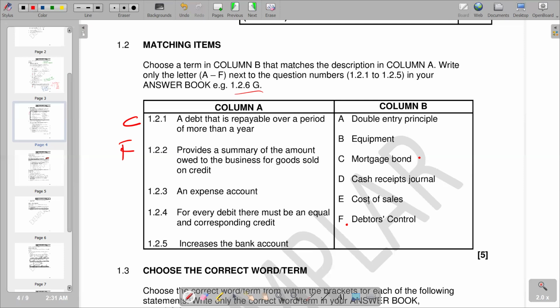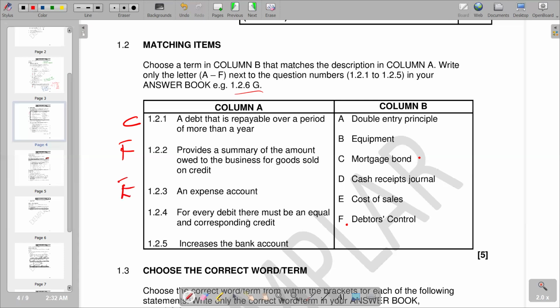Remember, when we have an expense, we are paying money, or we are assuming that we are paying money. It might be a non-cash item being an expense, but the basic behind it is that we are paying money, or we are assuming to pay money. So our cost of sales, we are paying money, so it becomes a part of expense. So you've got E on 1.2.3.